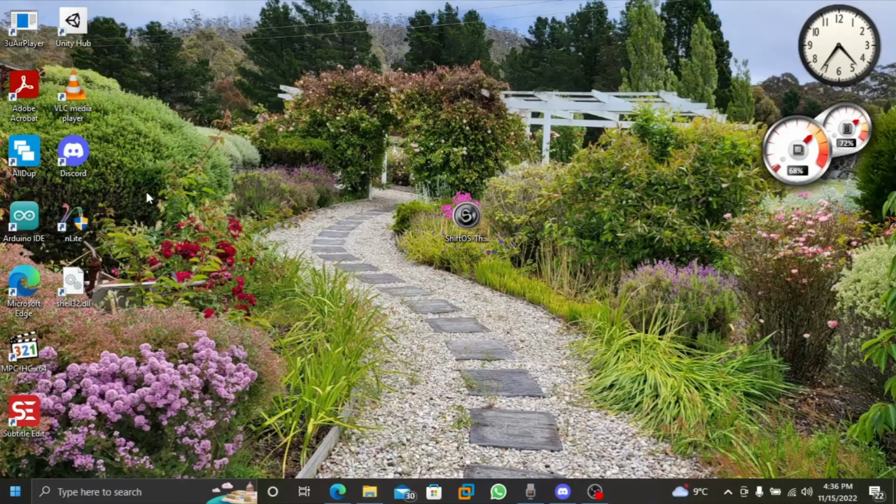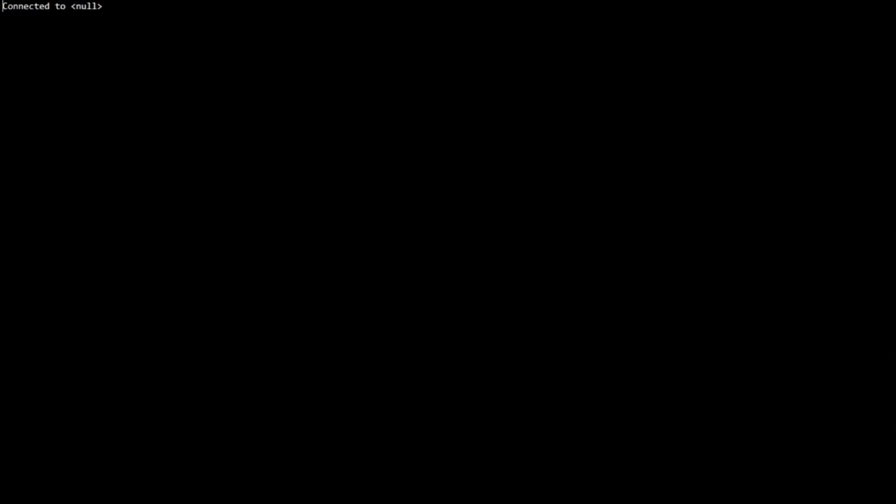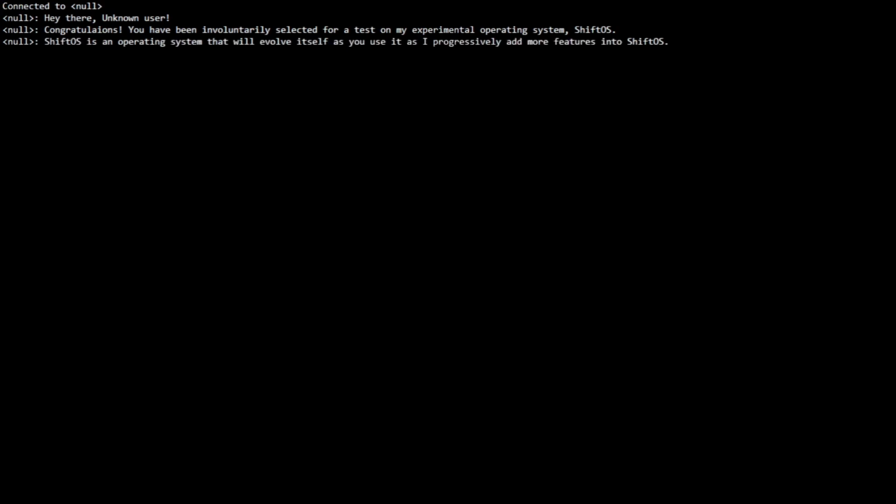As you can see, your computer has been hijacked and it will slowly fade into the black. And it is connected to null. Why is it called null? Because as you can see in the 0.0.x, ShiftOS has a creator. His name is DevX, and he is not going to reveal his identity soon, so it is null.